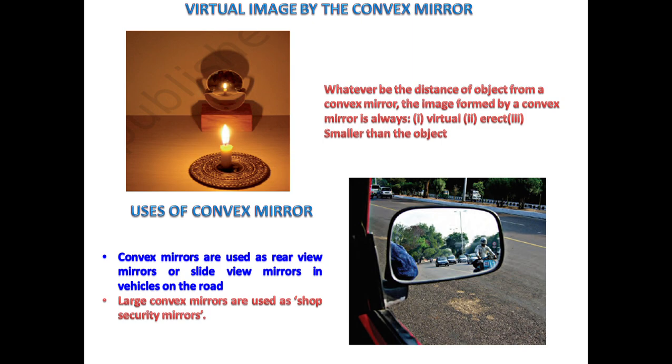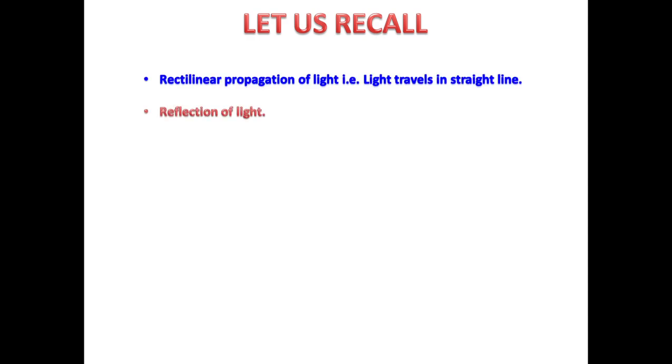Now we have completed this chapter. Let us recall what we have learned in this video. First is rectilinear propagation of light, that is, light travels in a straight line. Second, reflection of light. Third, law of reflection, which says that angle of incidence is equal to angle of reflection.